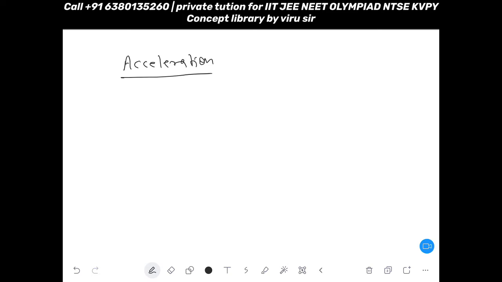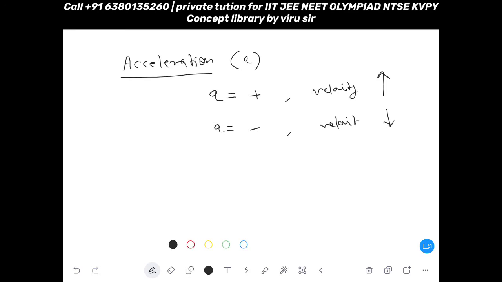Acceleration symbol is A, and if your acceleration is positive, it means velocity will increase, and if your acceleration is negative, it means velocity will decrease.